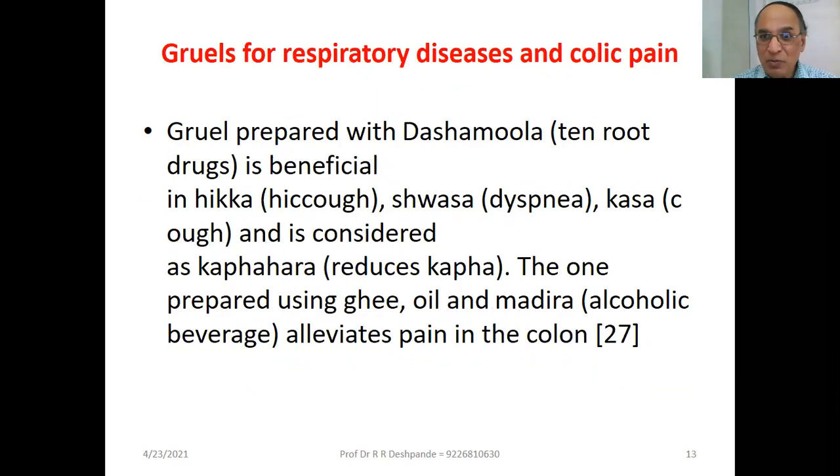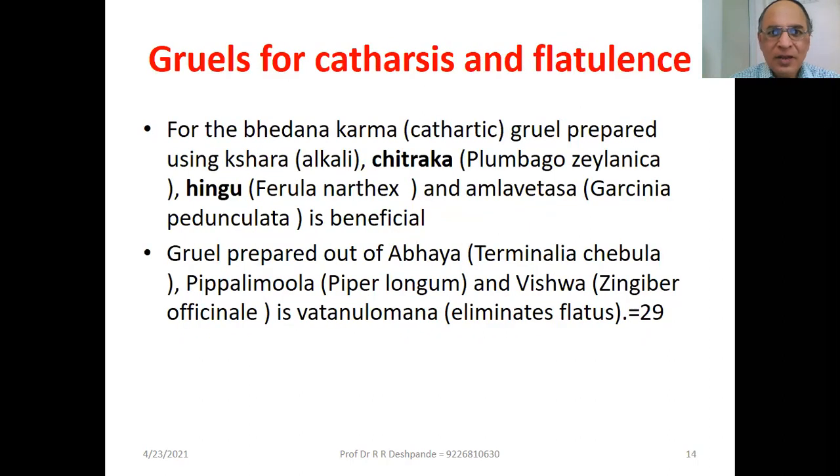Gruels for respiratory problems and colicky pain. Gruel prepared with Dashamula, 10 root drugs, is beneficial in hikka, shwas, breathlessness, and is considered kaphahara, reduces the kapha. The one prepared using ghee, oil, and alcoholic beverages, Ayurvedic alcoholic preparations, alleviates the pain in the colon, shulagna.